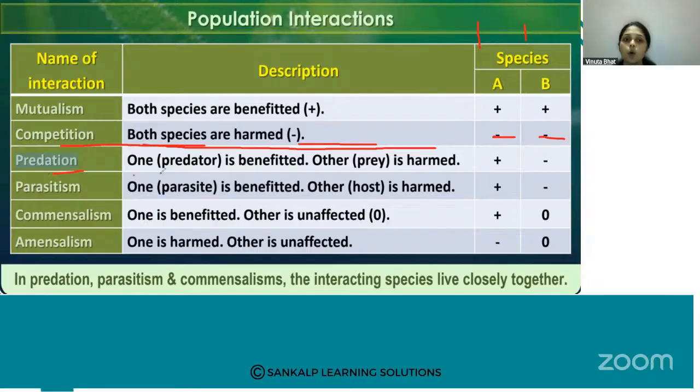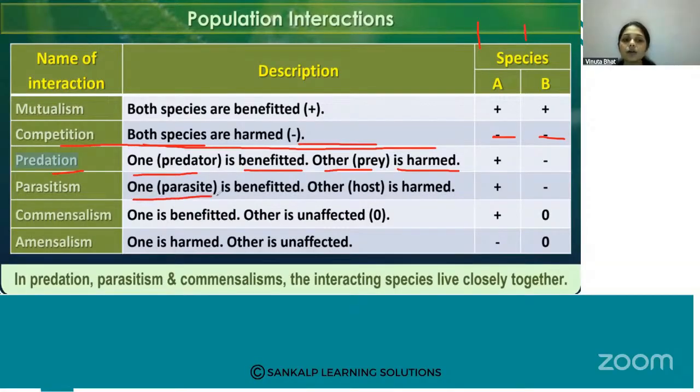Predation: one, the predator, is benefited, and the prey is harmed. Predation means one organism catches another organism, the prey, for its food. So it gets the food and is benefited, but the other species is harmed. That is called predation. Another one is parasitism.